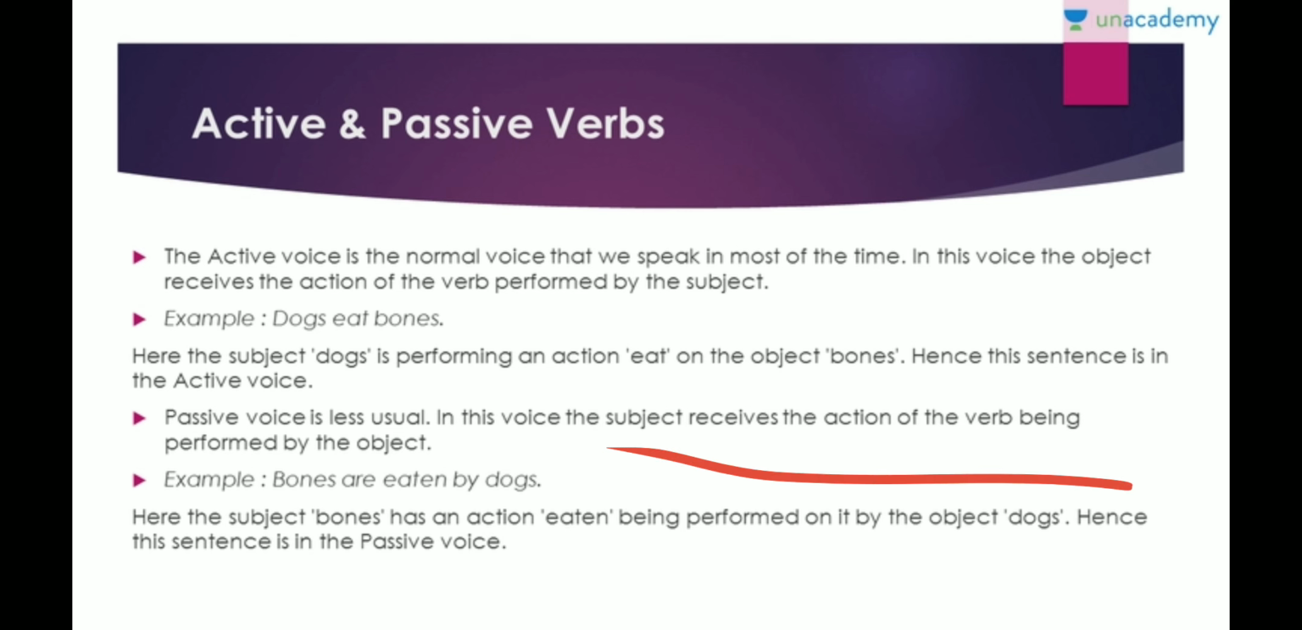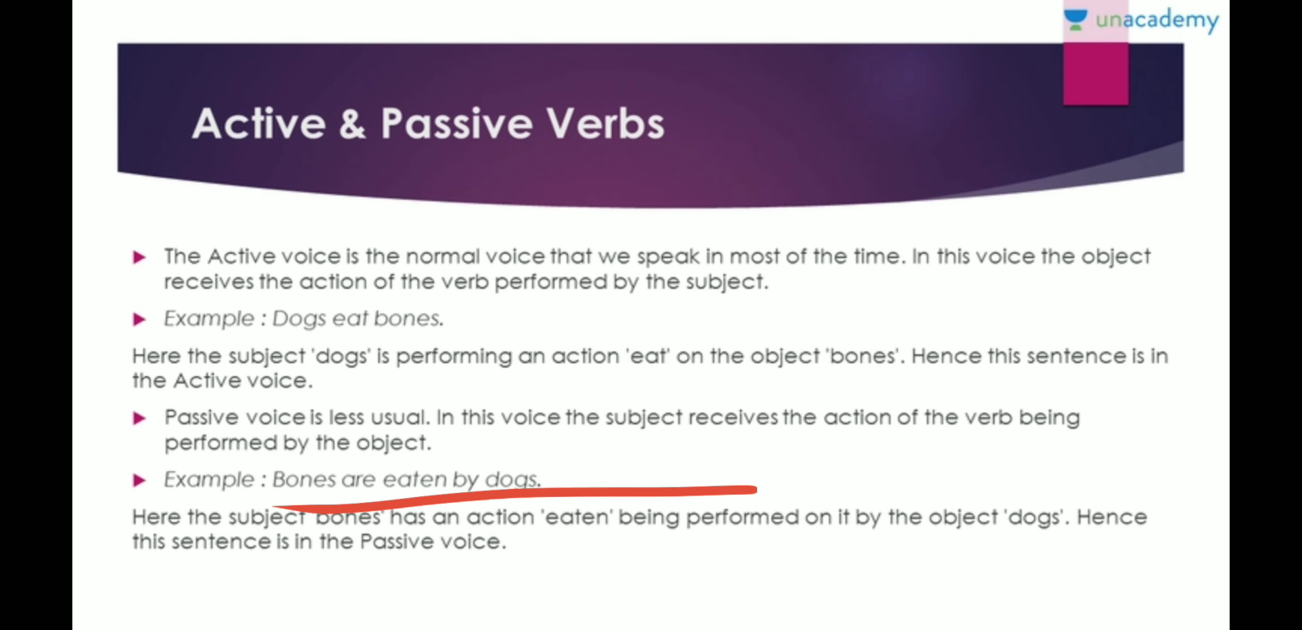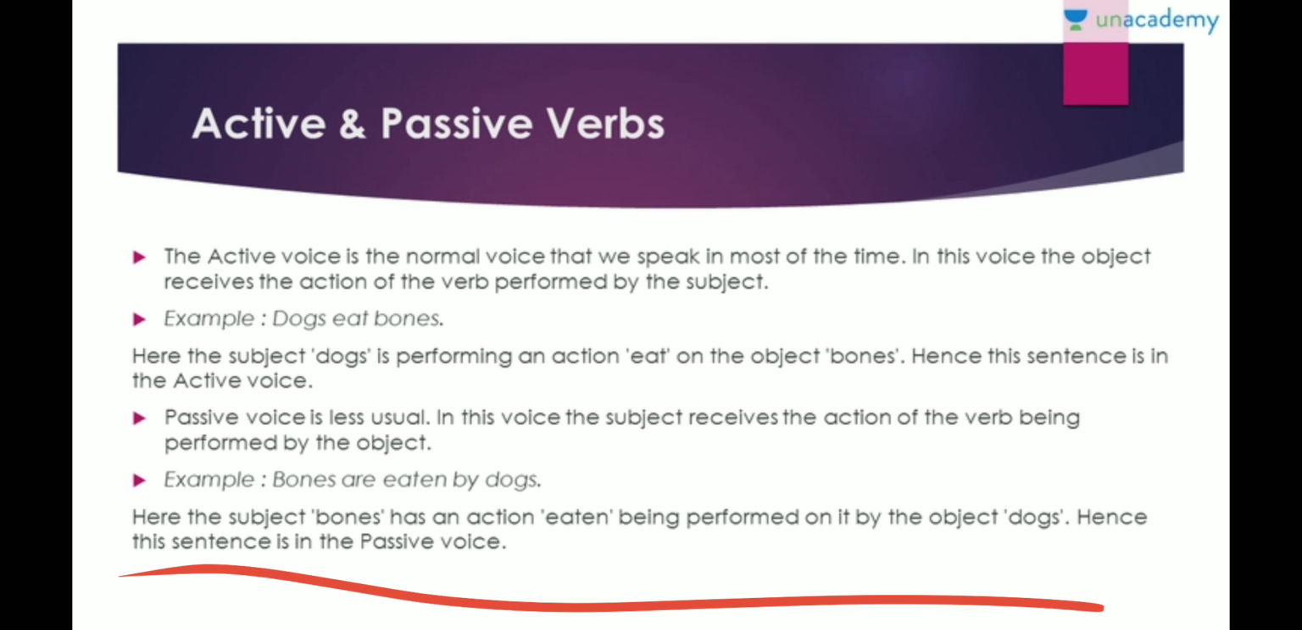Passive voice is definitely less usual, right? In this voice, the subject receives the action of the verb being performed by the object. Here the object receives, here the subject receives. Like, bones are being eaten by dogs. That means dogs will eat these bones, right? So here, eaten is being performed by the object dogs, right? So this sentence is in passive voice. You know how to convert a sentence into active and passive voice. So basically, that differentiates your active verbs and passive verbs.